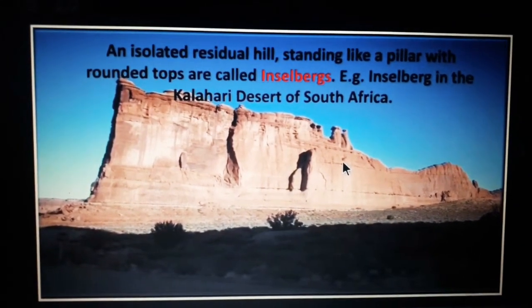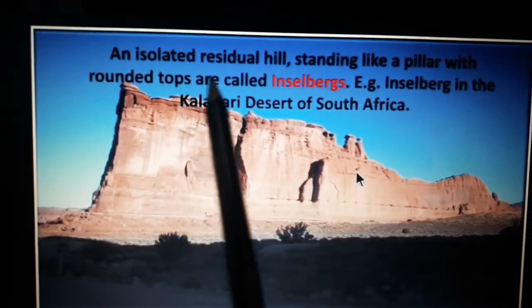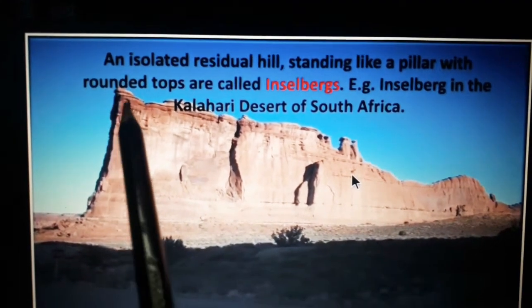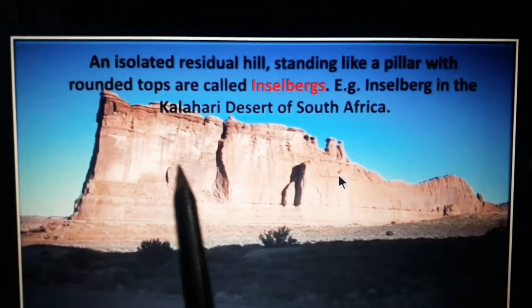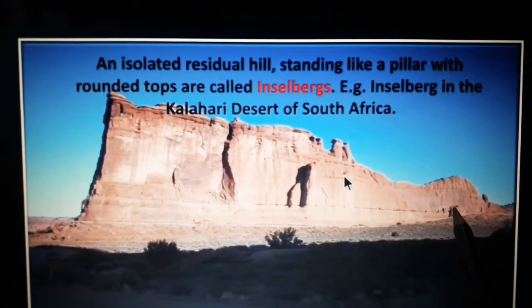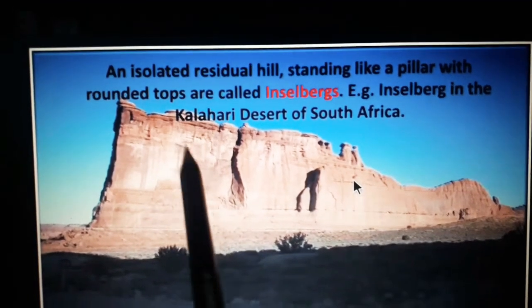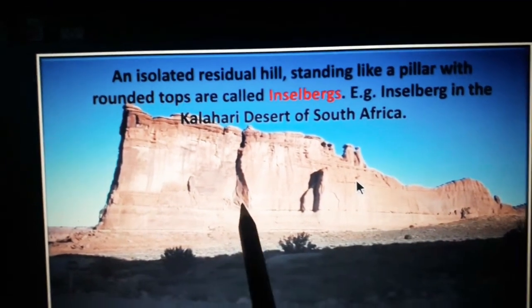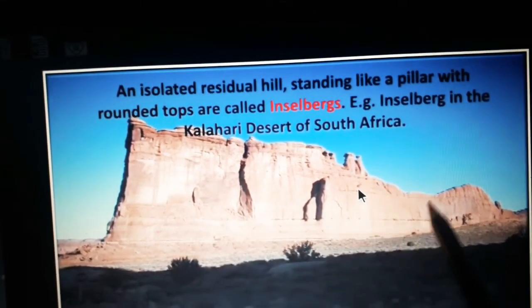Next we'll see what are Inselbergs. An isolated residual hill standing like a pillar with a rounded top is called an Inselberg. So here is an example of an Inselberg, students. Look at the picture. This is the leftover hill, a leftover isolated hill. It's standing like a pillar, right?